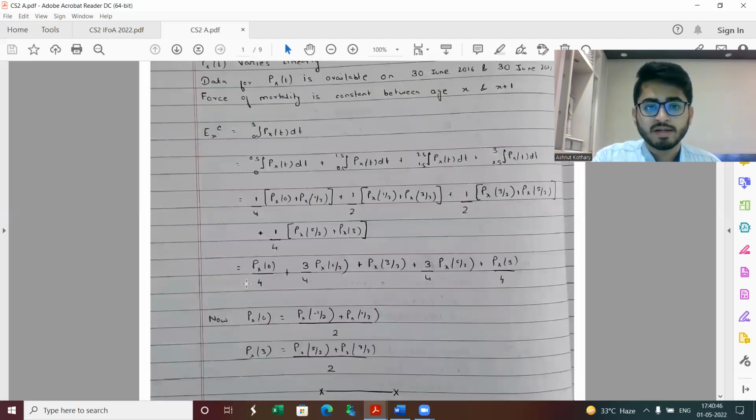So this comes out to be px0 by 4 plus 3 by 4 px 1 by 2 plus px 3 by 2 plus 3 by 4 px 5 by 2 plus px3 by 4. Now I use the formula of interpolation or extrapolation to get the values of px0 and px3. And again, you could substitute this in the expression to get the final result.